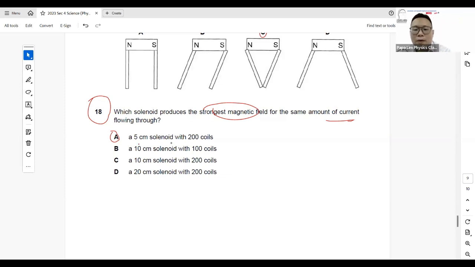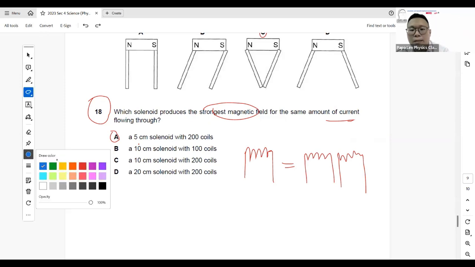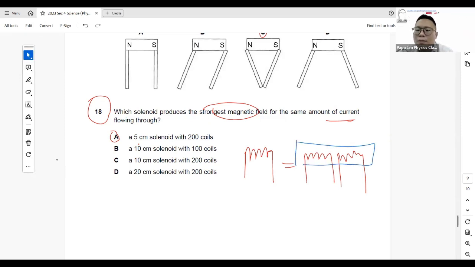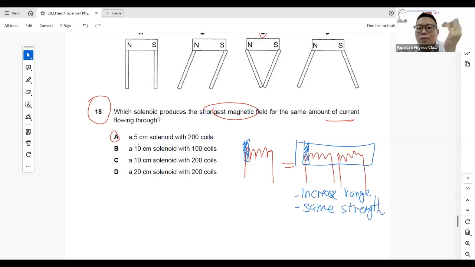For example, if I have this coil, and I want more coil, I double the coil. But the problem is that when I double the coil, I double the range. I don't actually double the strength. I just double the range. So in fact, if you look at each square of the coil in these two arrangements, the strength per coil is actually the same. What I did when I used 2 coils, I increased the range of the magnetic field lines, but I actually maintained the same strength.